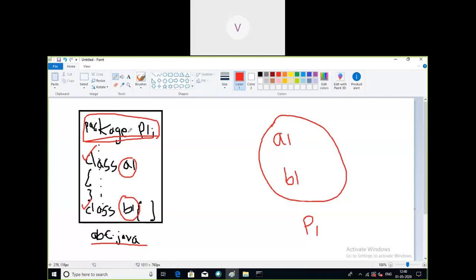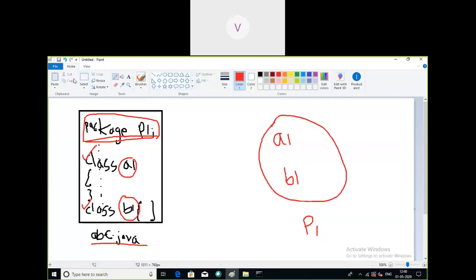When you are not using any such statement, all those classes belong to the default package, that is the default file system directory. So when you are not creating any package on your own, all the classes will belong to the default package.